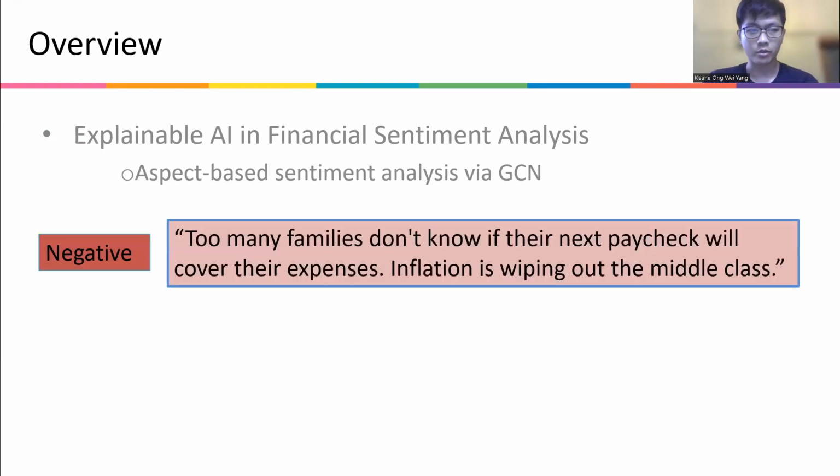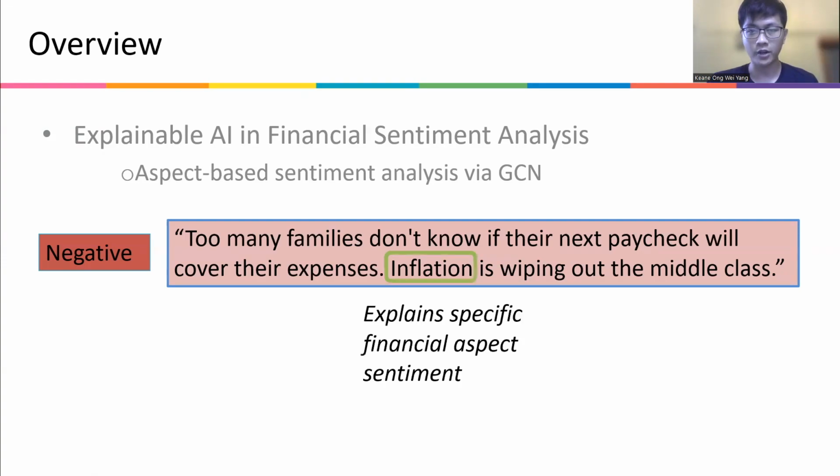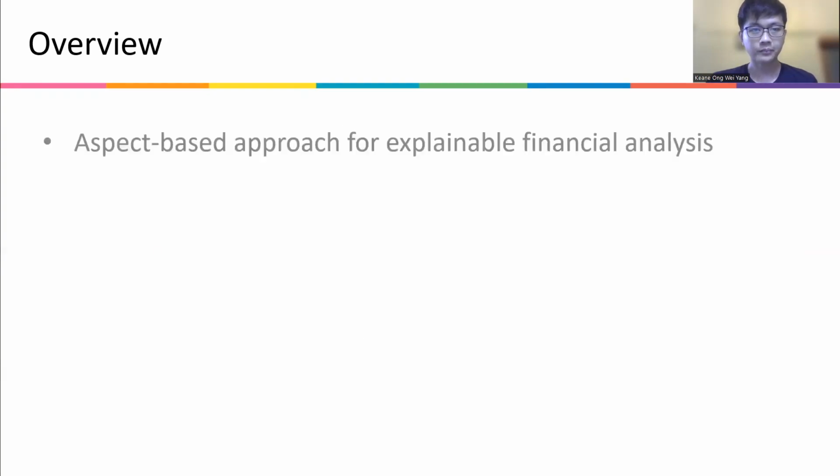let me just give you an example of this. So essentially what this aspect-based sentiment analysis is able to do is to take a sentence such as this. So too many families don't know if their next paychecks will cover their expenses, and inflation is wiping out the middle class. So we're able to take an aspect of this sentence, for instance, inflation, and we are able to explain specific sentiment analysis for this particular aspect. So this aspect-based approach allows us to have a more explainable financial analysis.